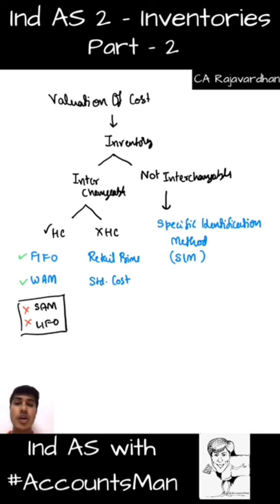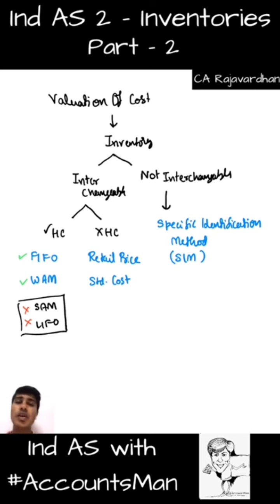However, when historical cost is not considered, we go by the retail price method, and we also go by the standard cost method. What exactly do we mean by retail price? Example, if you walk into a More market, or any of these supermarkets where a huge amount of goods are there, it is very difficult to individually identify the product. Then what do we do? We take the selling price in total and then subtract the margin from it. That will give us the cost.